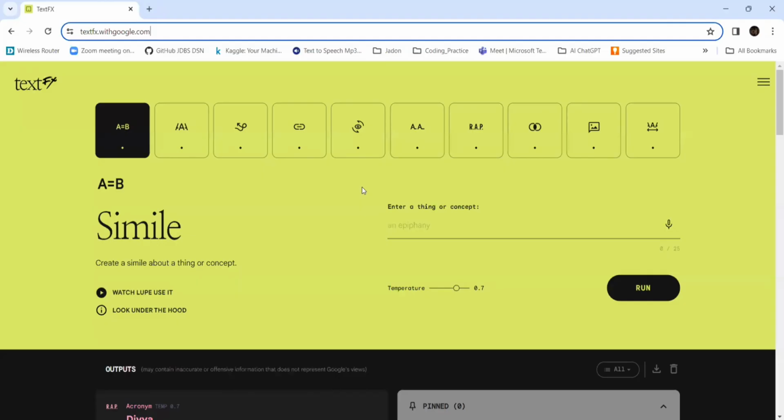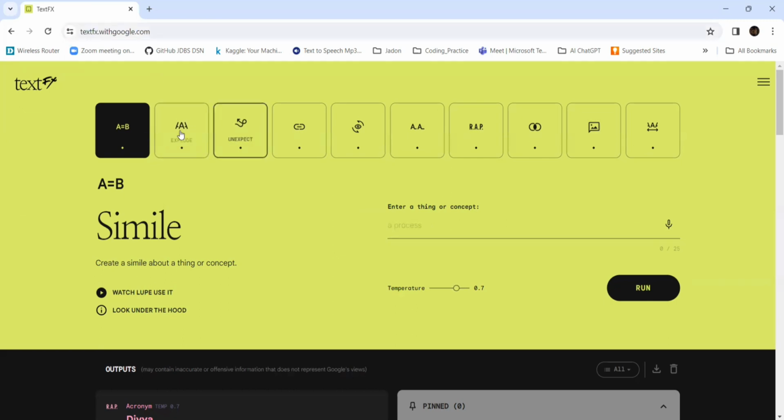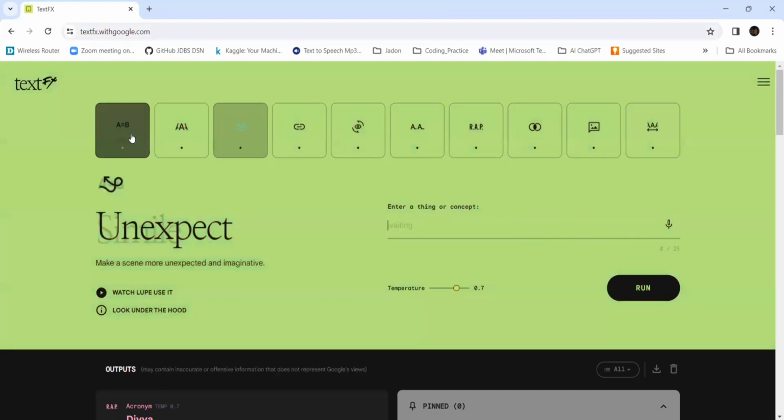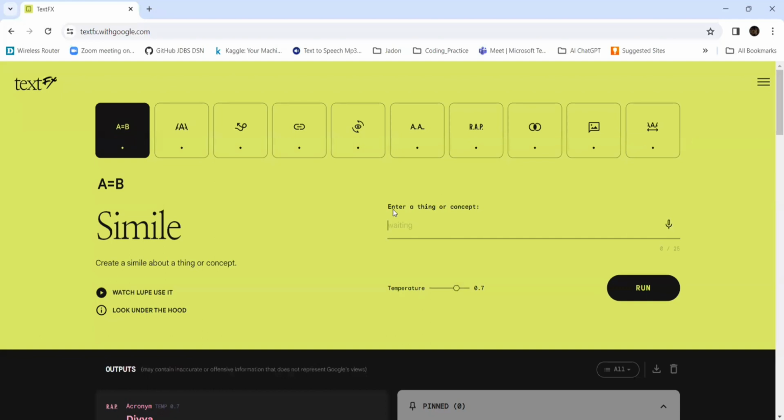This is the link. We should go over here. When you type TextFX, you will get into this. You can see over here all these things, like SIMILE, this is for explode, and this is for unexpected. So let's see how it works. We need to write something over here.